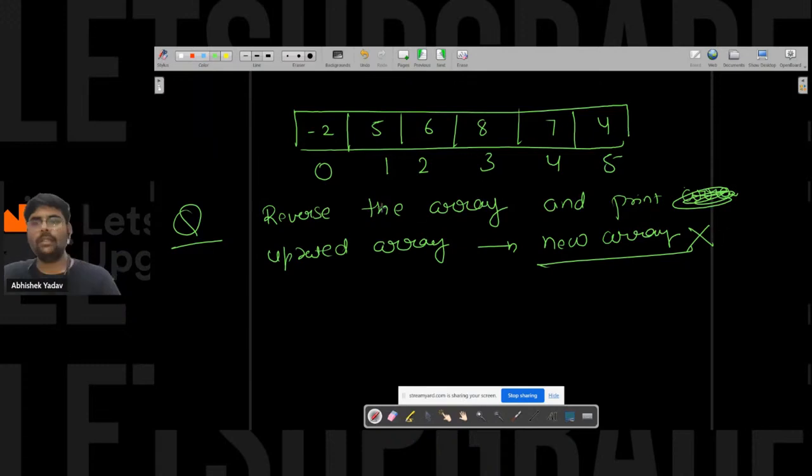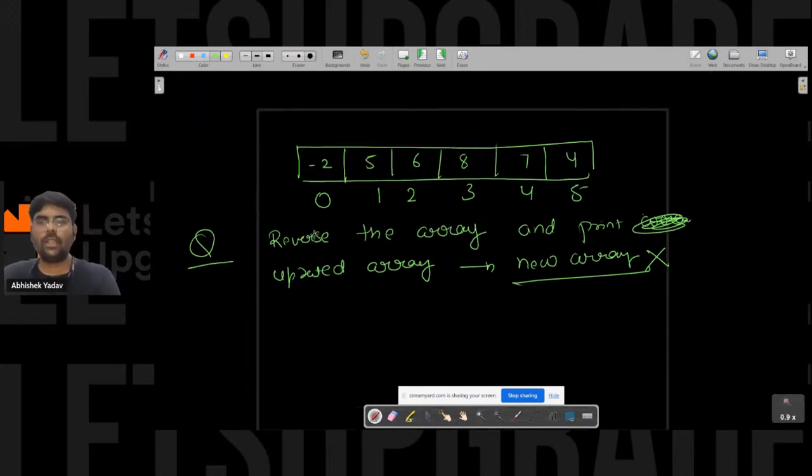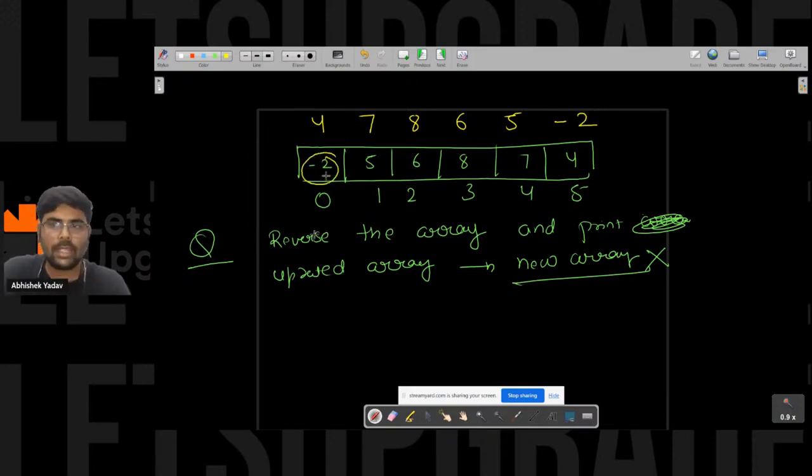Got any clue? Yeah. If you look at this part, we have this array and we want the answer like this: 4 here, 7 here, 8 here, 6 here, 5 here, and minus 2 here. If you carefully observe what we are doing, we are taking minus 2 and storing this minus 2 at the last index.